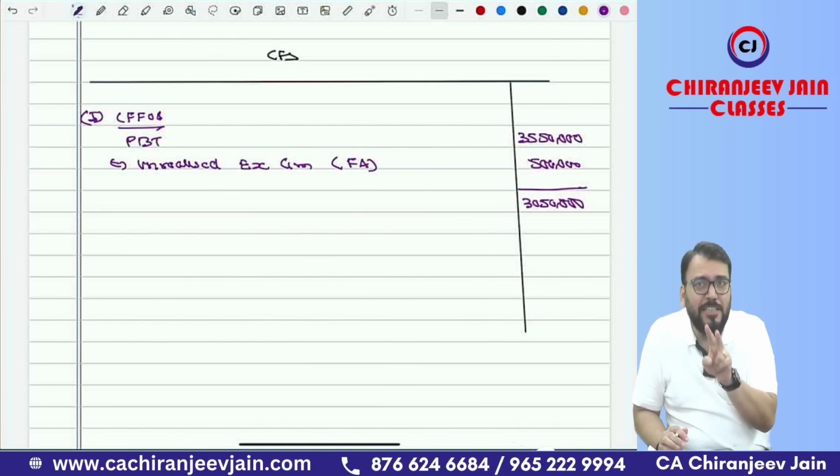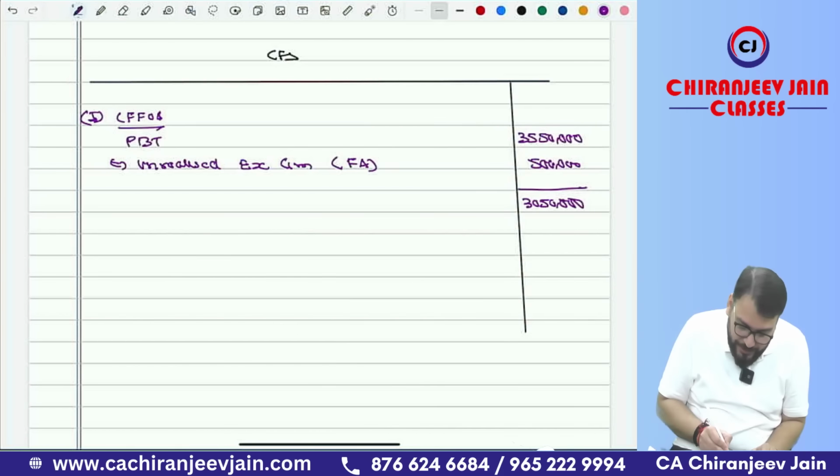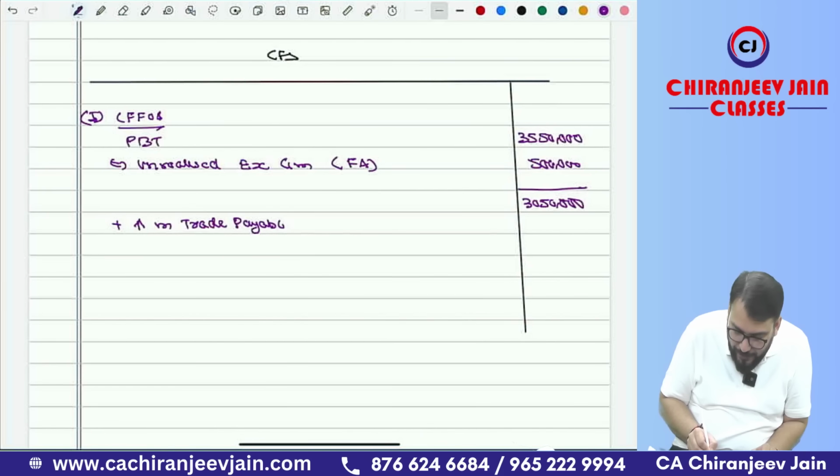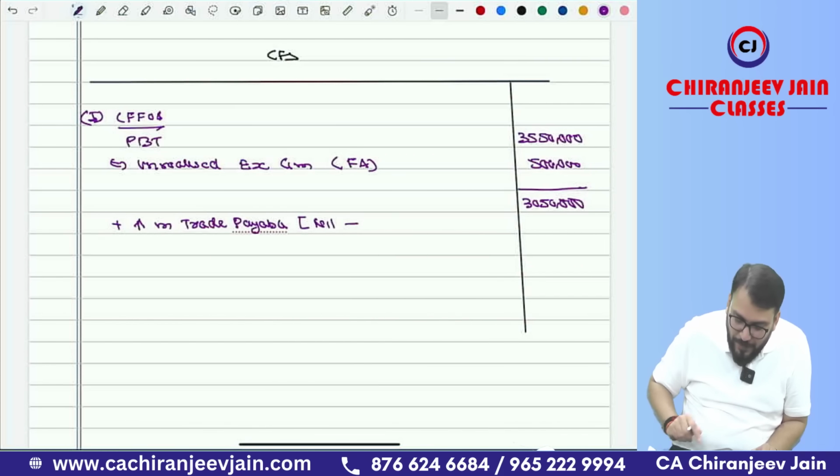Now there is one trade payable, and the trade payable opening balance is nil, but there will be some closing balance, so we will find the increase in trade payable and add it.